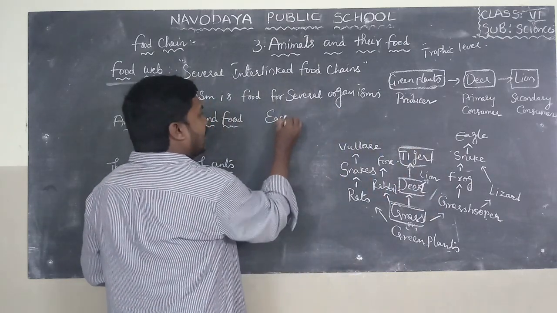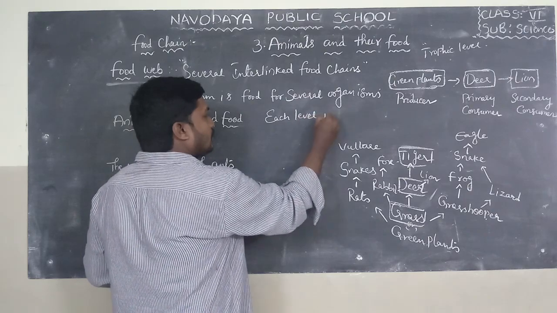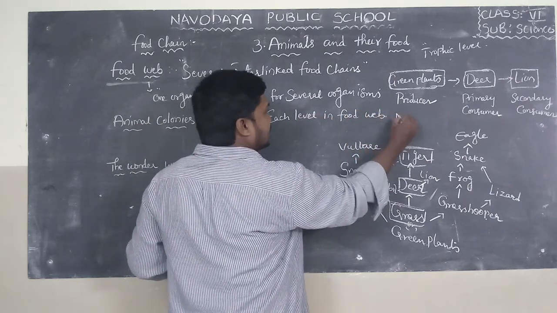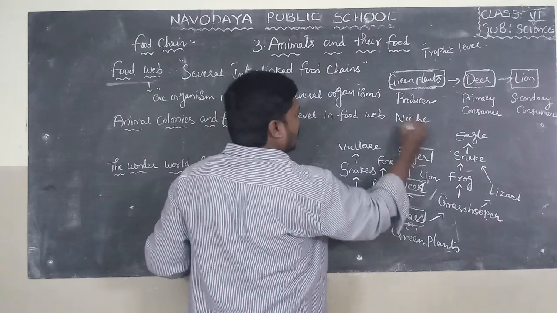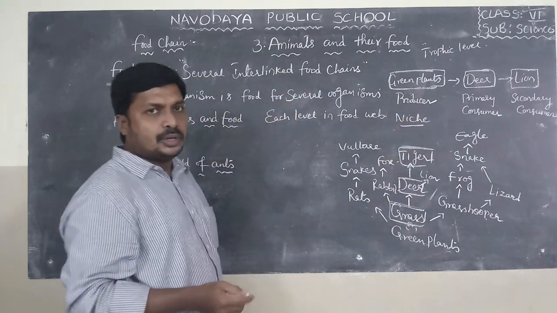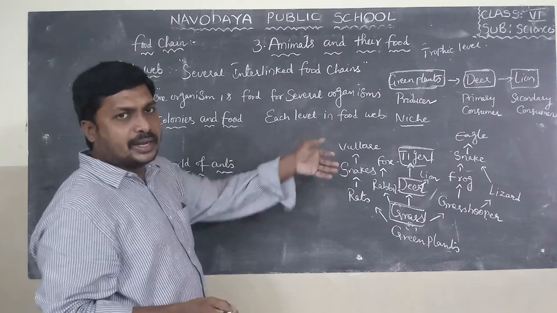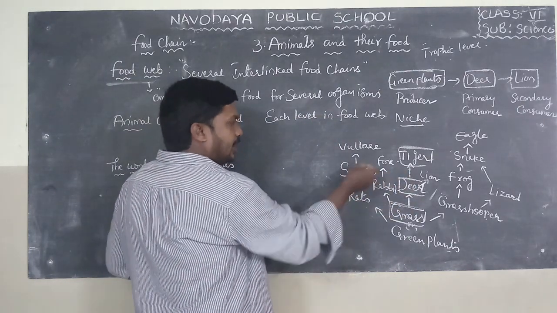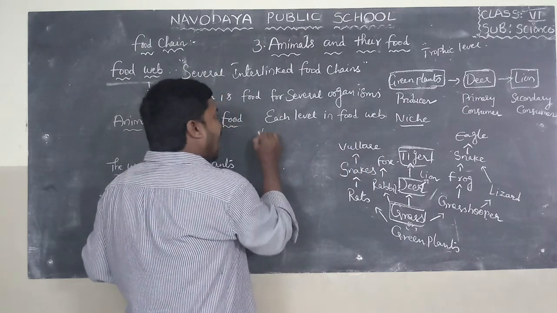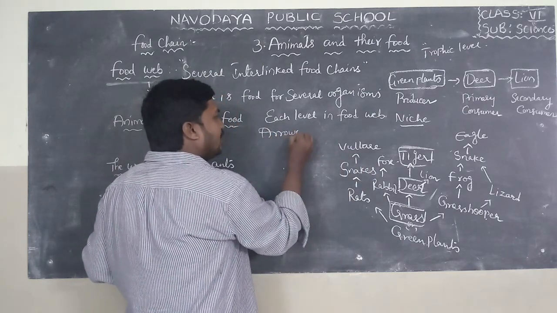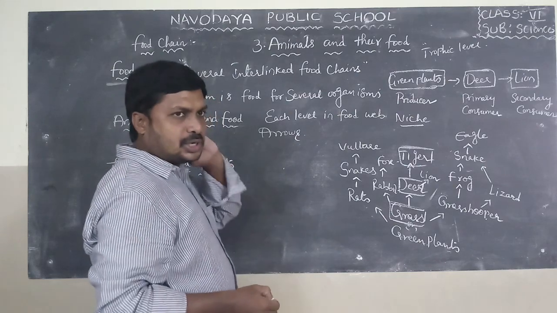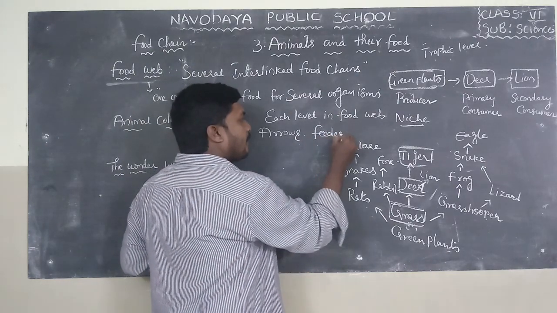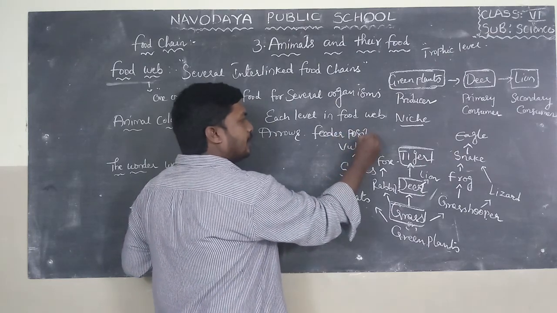So each level in a food web is known as niche. What does the niche denote? The arrows in between each niche denote feeder position.